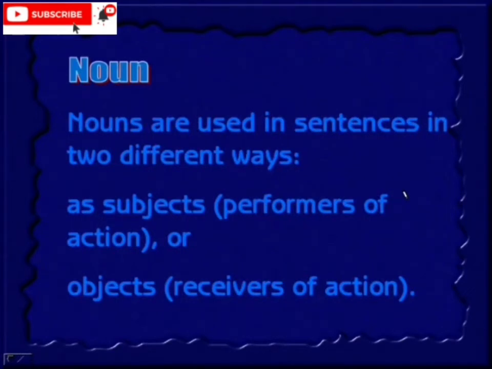Nouns are used in a sentence in two different ways. The one is as a subject, the performer of an action. That means when the action takes place, who makes that action or what makes that action, that is a subject. Or it can be used as an object, the receiver of the action. When the action takes place, it is done by somebody, and it is done on something, that is an object. Okay, we will understand these things in detail.